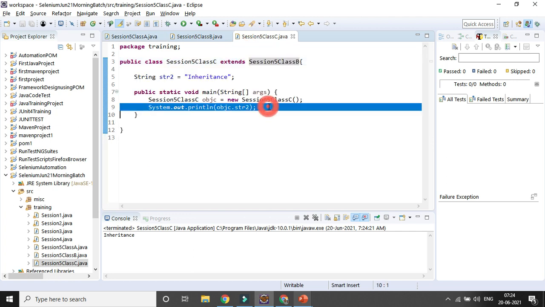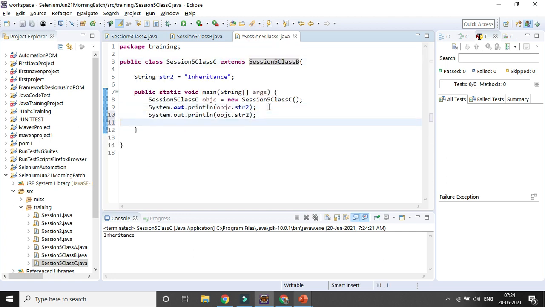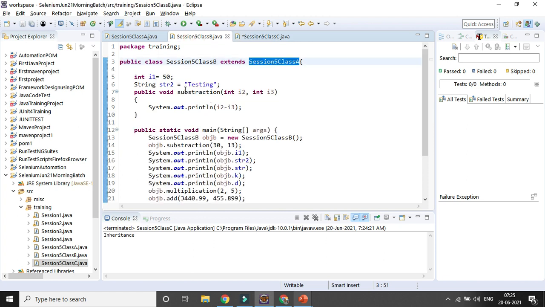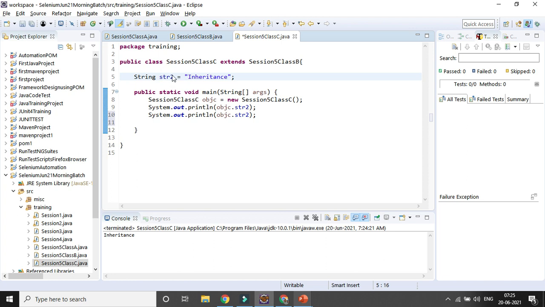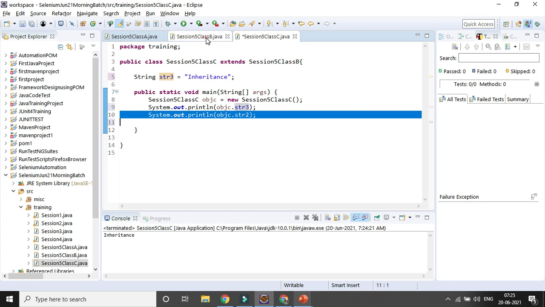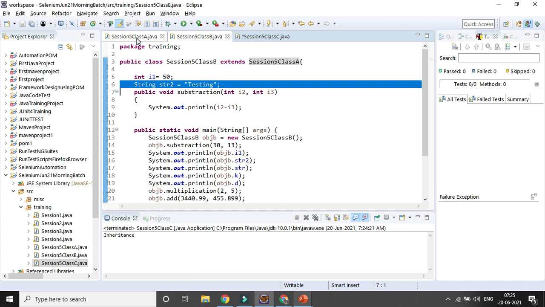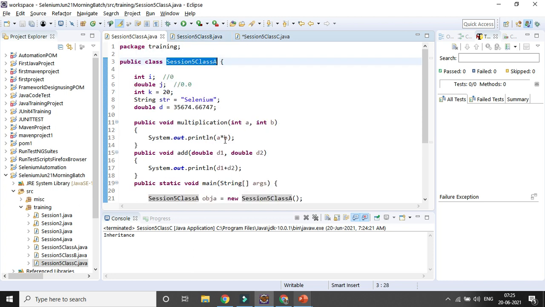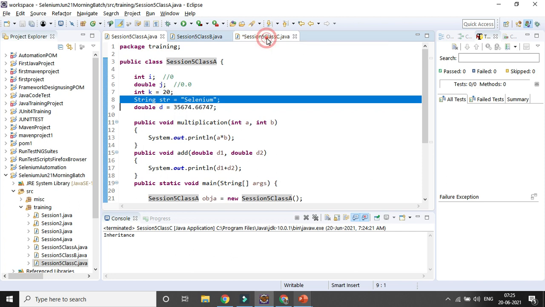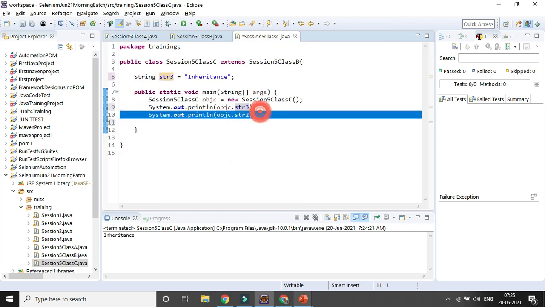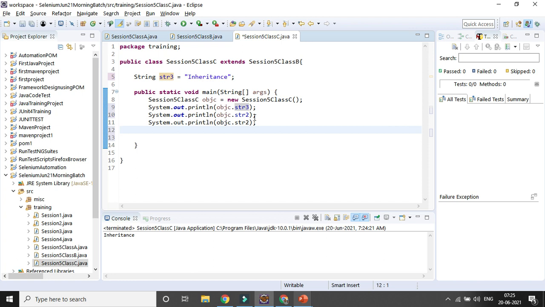So let's first see a few of the properties from class B, whether they are accessible or not. String 2 here also, okay, maybe I can give it another variable, string 3. That's fine. Now I want to access str2, which is available in my parent class, so I can definitely access it. Now I want to access my grandparent class through multi-level inheritance, so here I can access str only. Let's try to access str as well, and it will allow you.